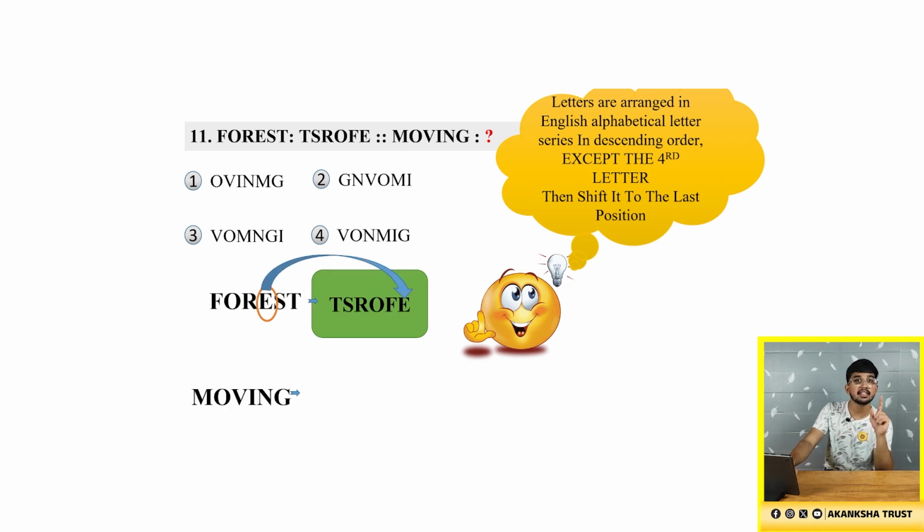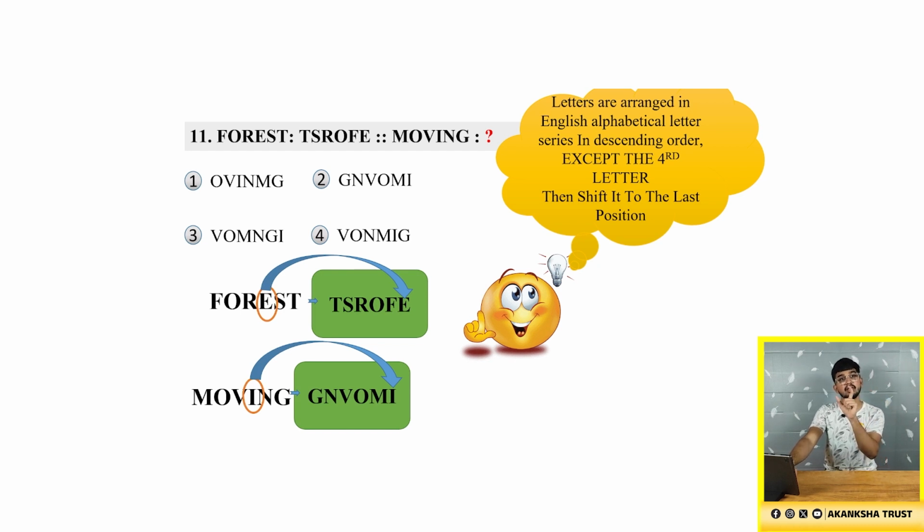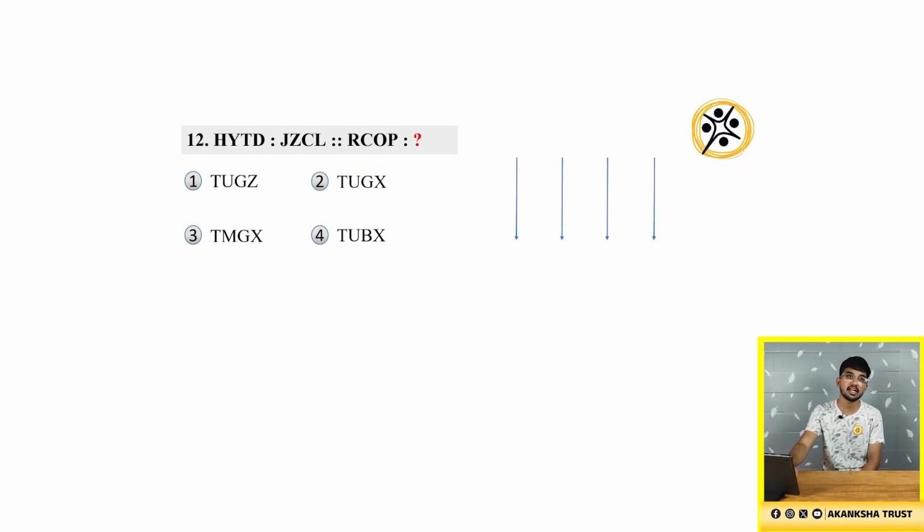Moving, the fourth letter I will be written in the end, and the rest of the word will be written in reverse order, that is GNVOM, and the last letter will be I. That's how we get the answer for this question, and the answer is option 2, that is GNVOMI. Now we'll solve the next question, that is the 12th question.